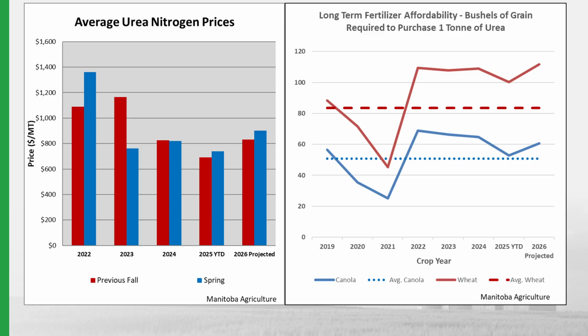On the right-hand side, the line chart shows fertilizer affordability, which is the amount of bushels required to purchase 1 ton of urea. The top set of red lines is wheat, and the bottom set of blue lines is canola. Here we can see the dotted lines are the average amount of bushels of grain required to purchase 1 ton of urea. Looking at this data, urea is still slightly more expensive than average.